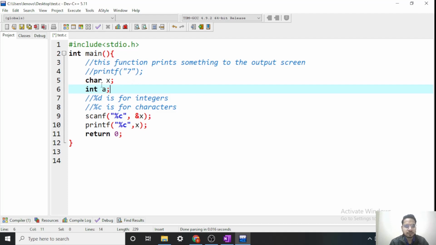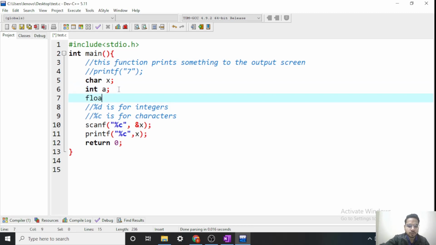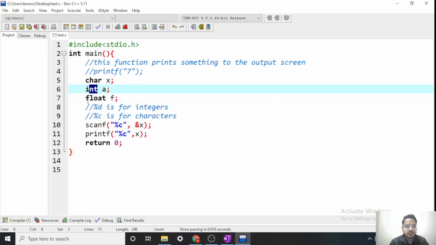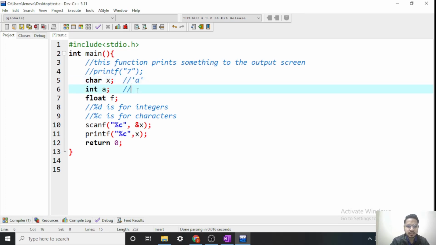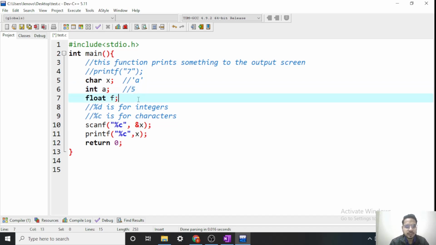Okay, so there are various data types, but we will now focus on primarily three data types which are very commonly used. There are secondary data types like array structures as well, which we will cover later. For now we will have char, int, and one more, float. So we have already seen char and int. What is float? Float is nothing but real numbers. If I give examples, char means a character like a, integer means something like 5. What is float? Real numbers like 5.26. So these are characters, these are integers, and float means real numbers.